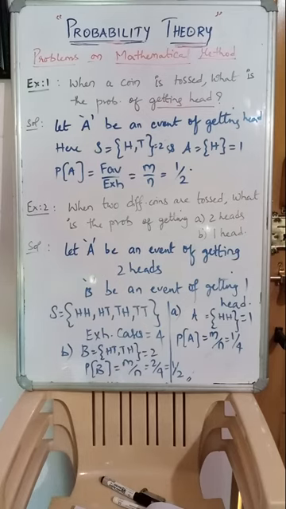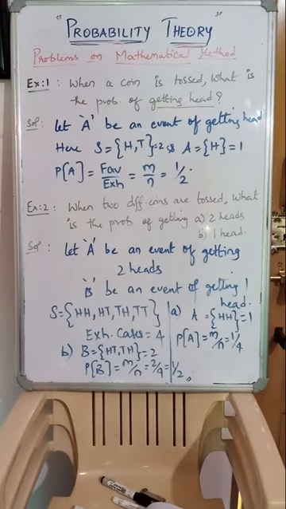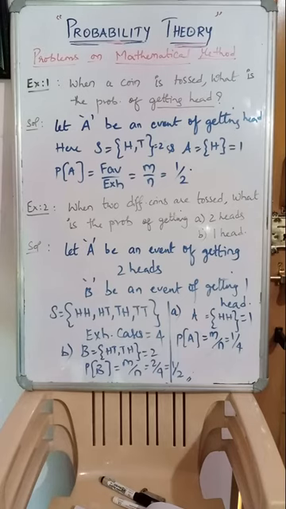So let A equal head head, the favorable case is 1. Therefore the probability of A equals favorable by exhaustive. Favorable is 1 and exhaustive will be 4, the total possible outcomes, denoted by N. M is the favorable, getting 2 heads out of 4, only one case.